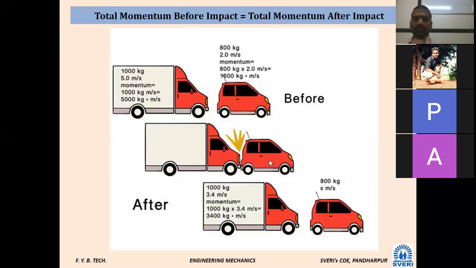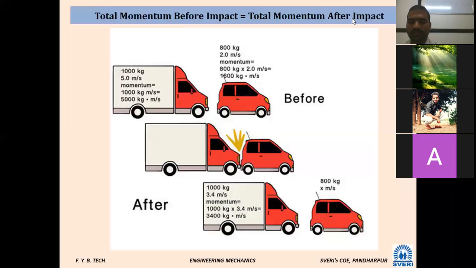Okay. See, consider one more example. Total momentum before the impact is equal to total momentum after the impact. What is impact? In the first or second class I have discussed this point. Now see, there is one cricket ball. After bowling, you are hitting the cricket ball.